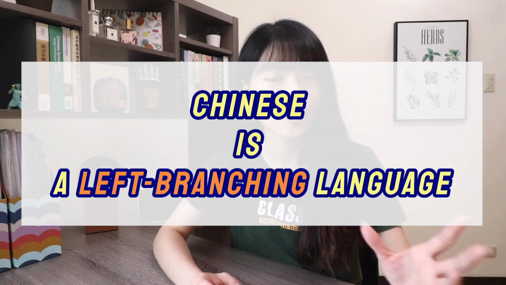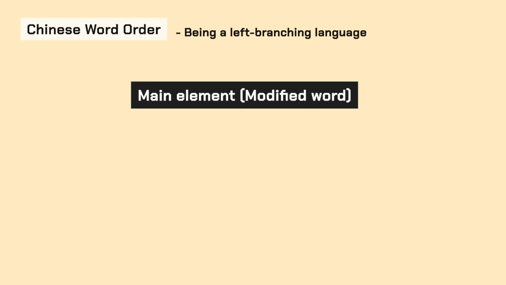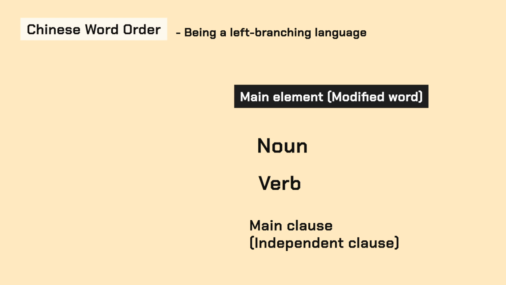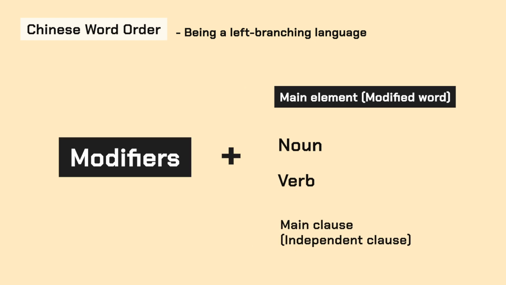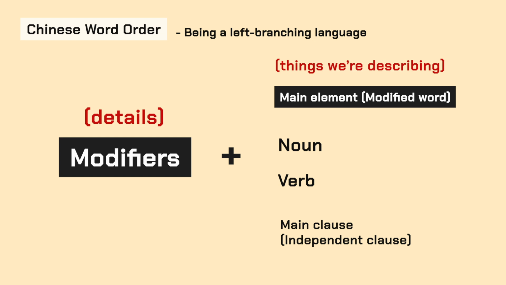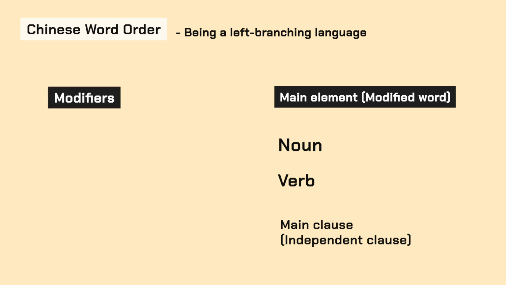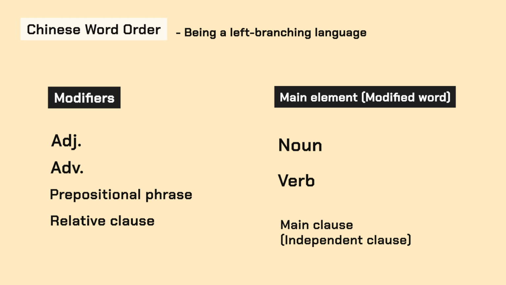If you want to add more information to the sentence, there is one thing you need to keep in mind. Chinese is a left-branching language, which means that the most important elements like the noun, verb, or main clause come at the end, and the other elements used to modify them branch off on their left. In other words, we talk about details first before telling you what we are describing. The modifiers include adjectives, adverbs, prepositional phrases, relative clauses, and dependent clauses.